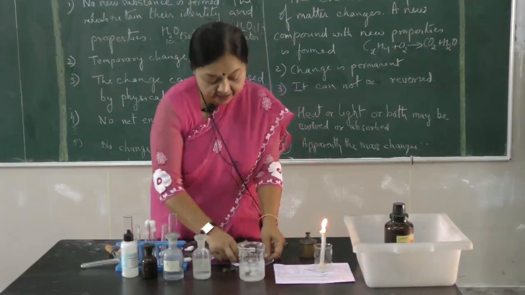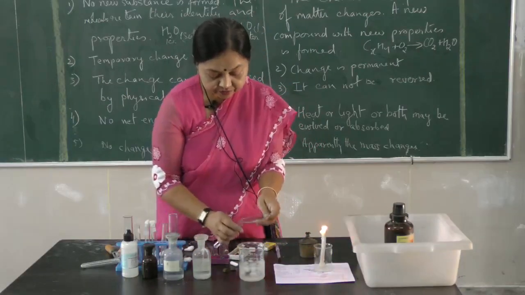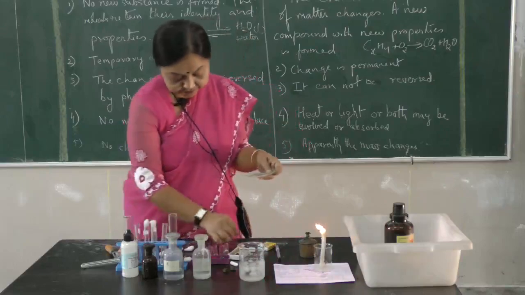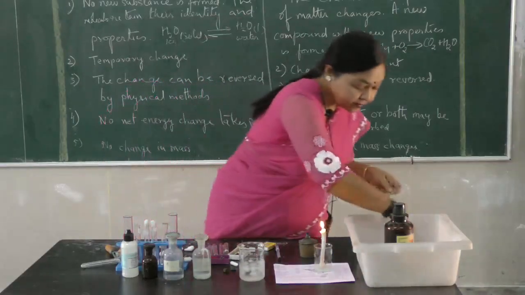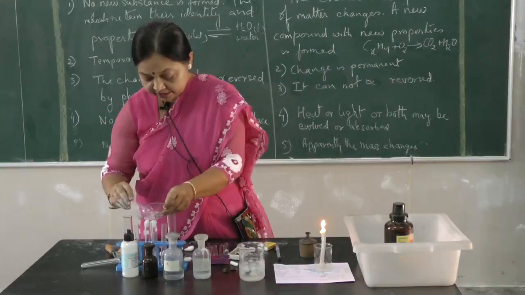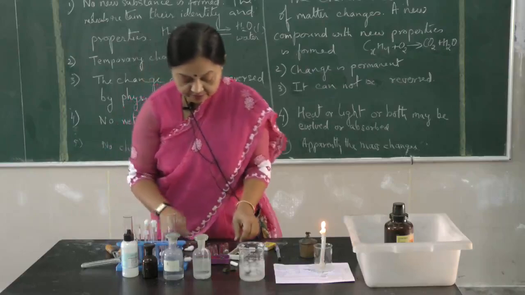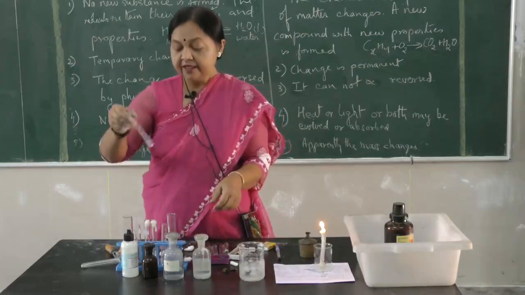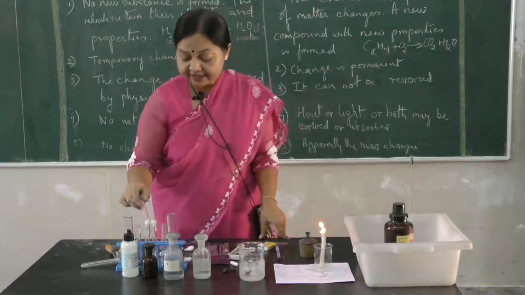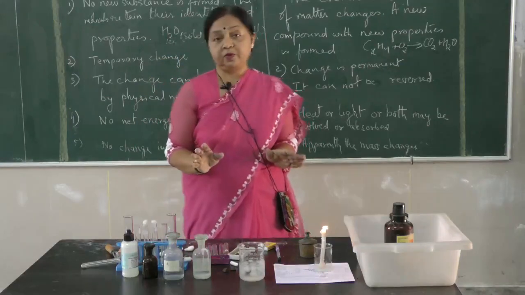Now if I take the mixture and dissolve it in this carbon disulfide, we see that the iron settles down and the sulfur dissolves. That means the sulfur retains its property.